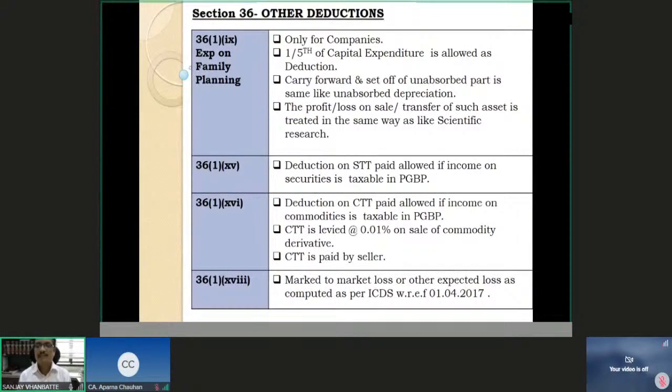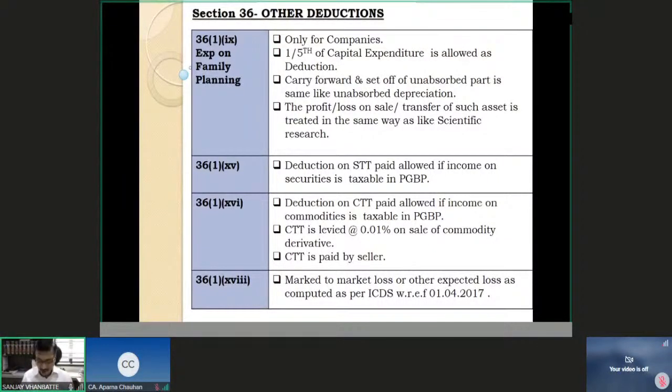It has come from 1st April 2017, that is from assessment year 2017-18, along with the notification of the ICDS, which is applicable for a person having income from business or profession following the mercantile system of accounting. Then income has to be computed not only as per sections 28 to 43D, but also as per the provisions of ICDS. Now ICDS, mark to market loss.